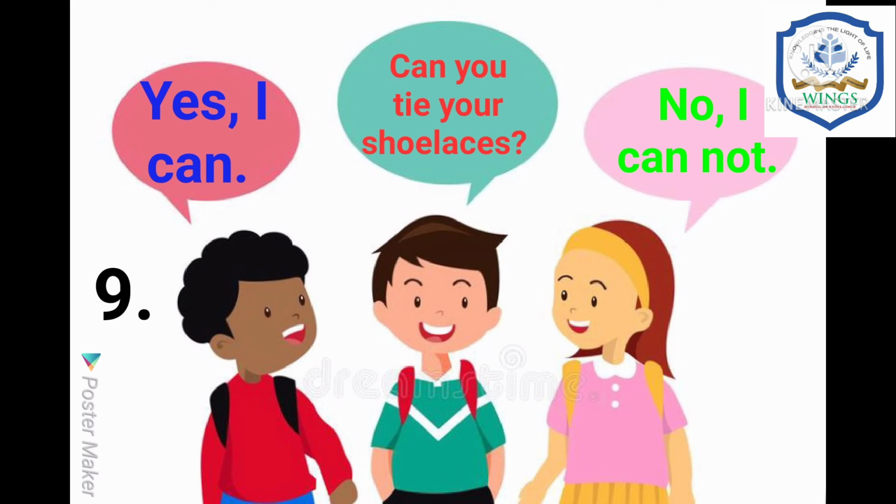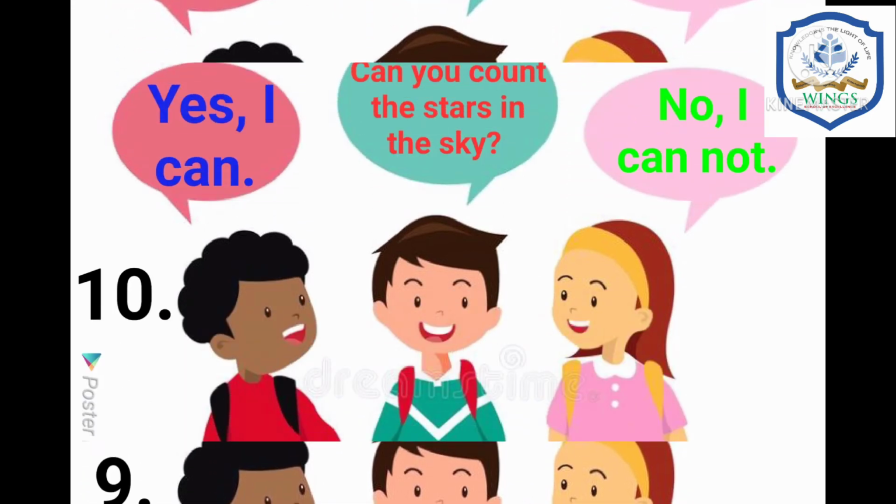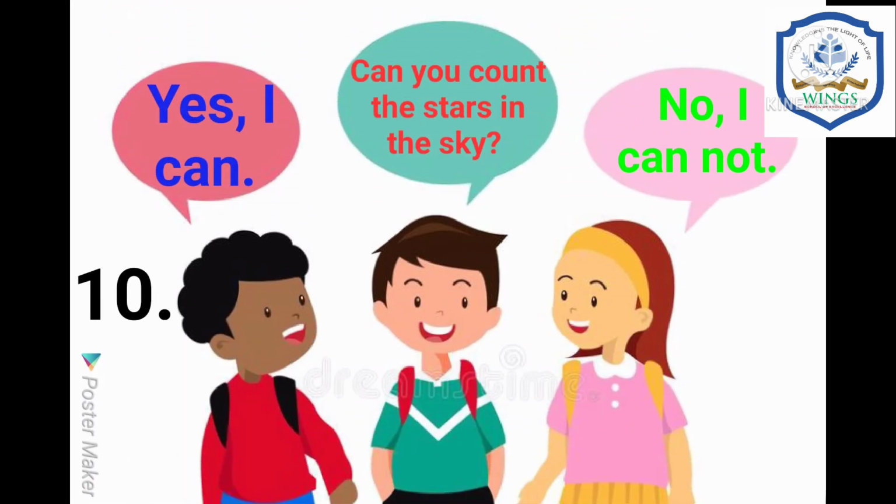Yes, I can. No, I cannot. Can you count the stars in the sky? Yes, I can. No, I cannot. So work in pair and ask these questions to your partner.